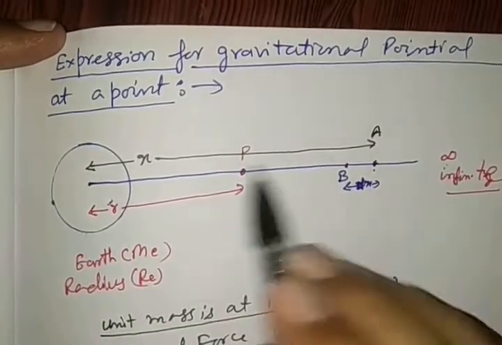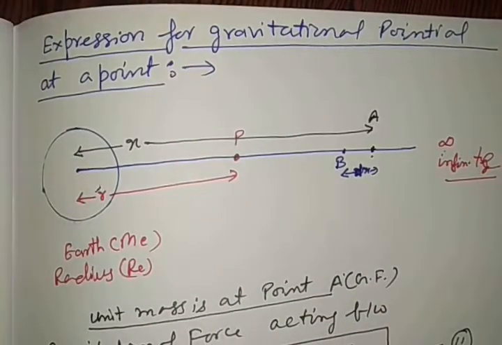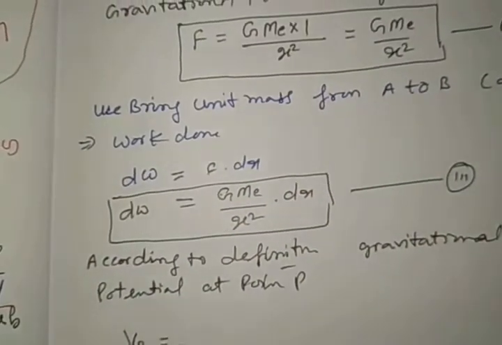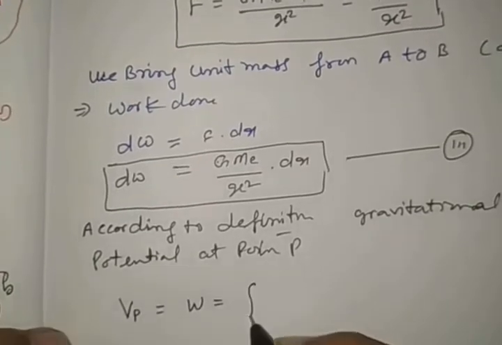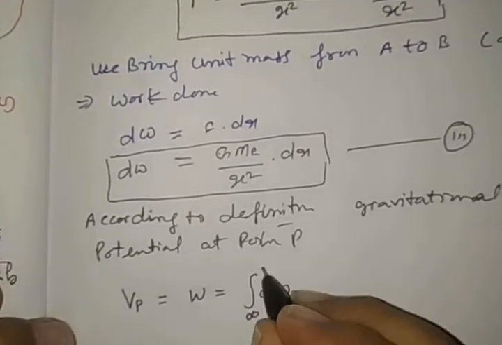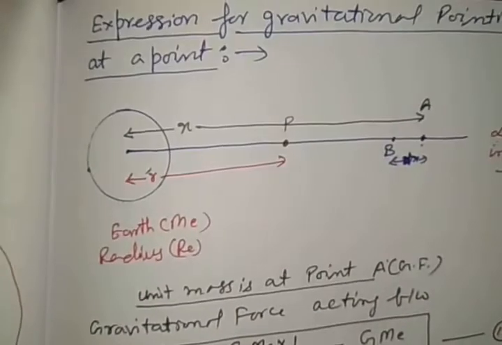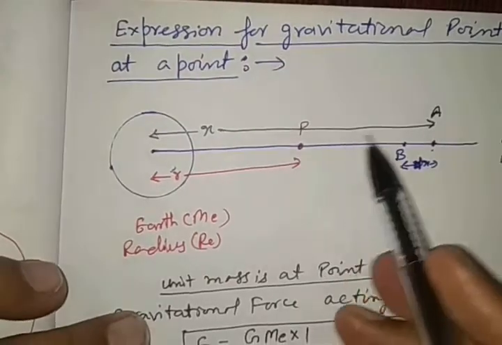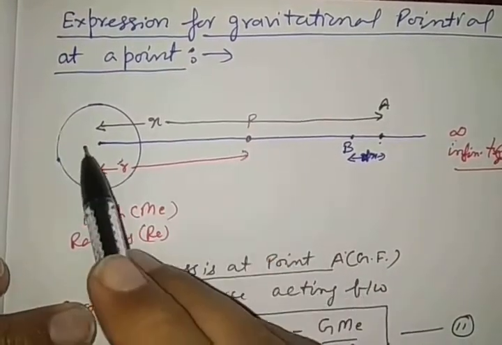Point P is r distance away from the earth. This infinity is infinite distance away. So what will we do here? We will integrate this expression. The gravitational potential is the amount of work done to bring it, and it is to integrate from infinity to r distance. See, we are bringing it from infinity to here, point P. What is the upper limit? r.